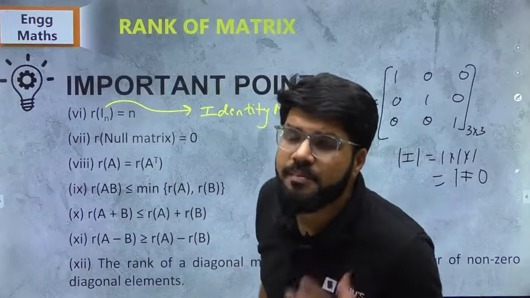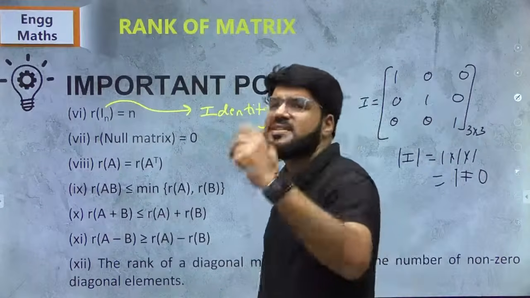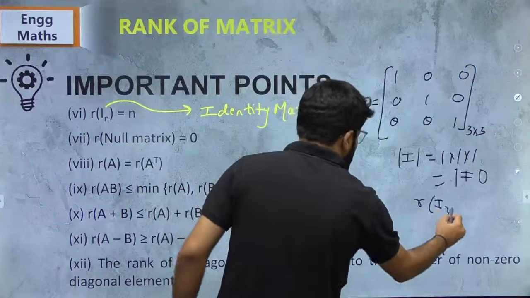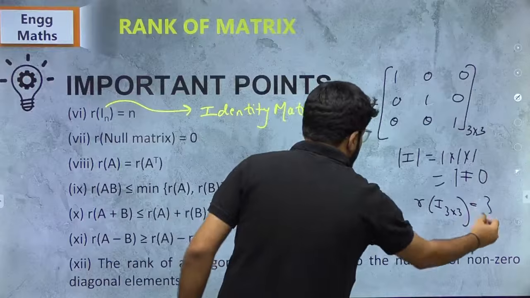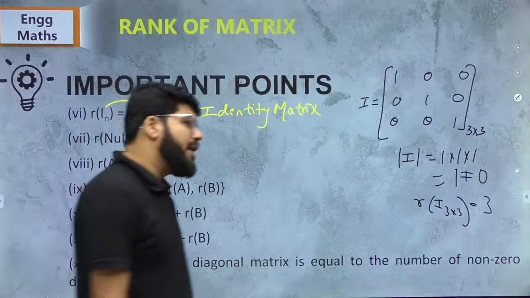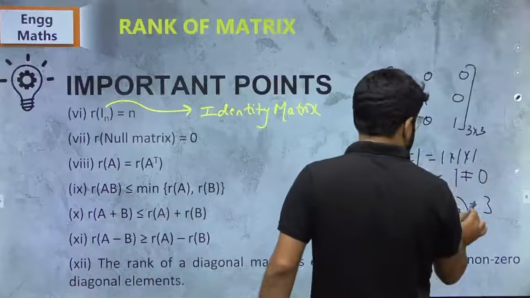And whenever a square matrix has non-zero determinant, it will always have full rank. So full rank means rank 3 here. Rank of this 3 cross 3 identity matrix will be 3. Similarly, rank of an n cross n identity matrix will be equal to n.